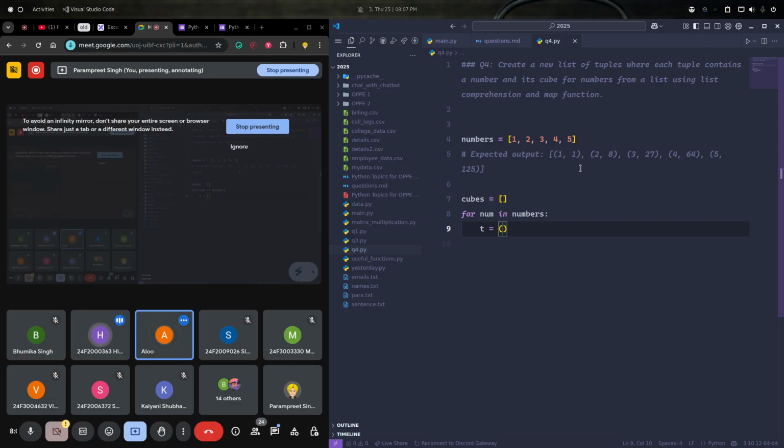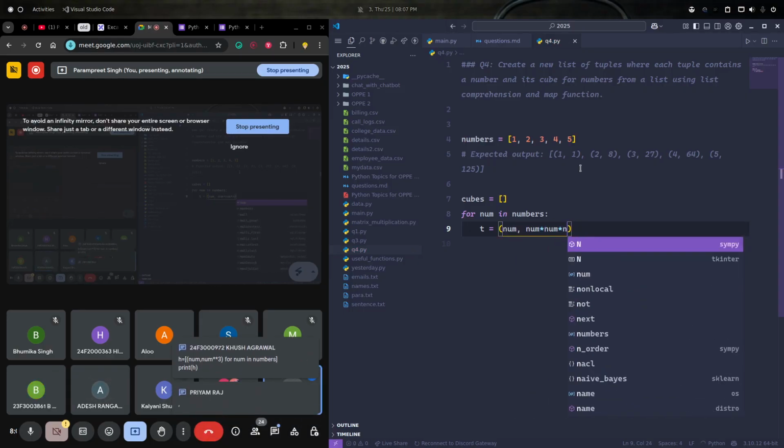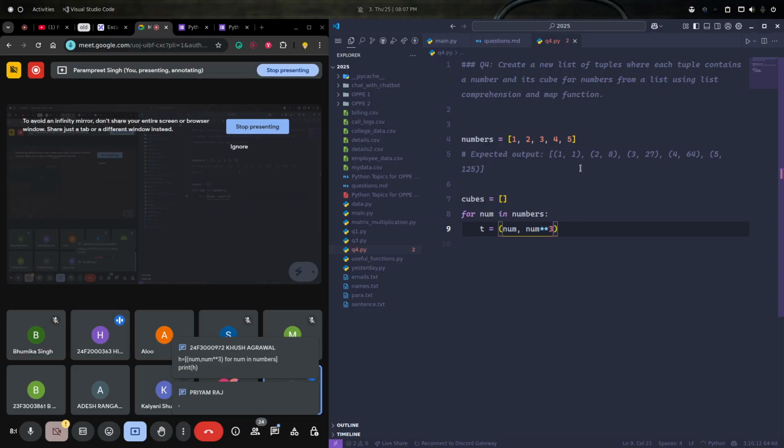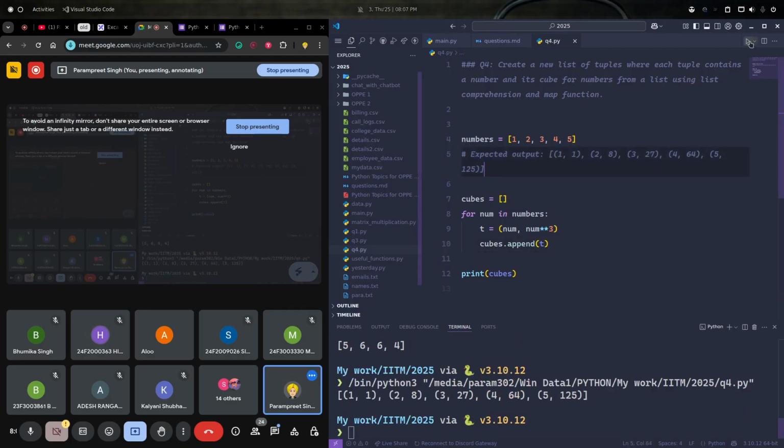Using parentheses. Yes, parentheses, but what should we add in the tuple? Num comma num into num into num, or we can do num raised to the power 3. Both are the same, right? Now we just need to append that into cubes and that's it. We are printing it, and let's run this. So we are getting the same output.